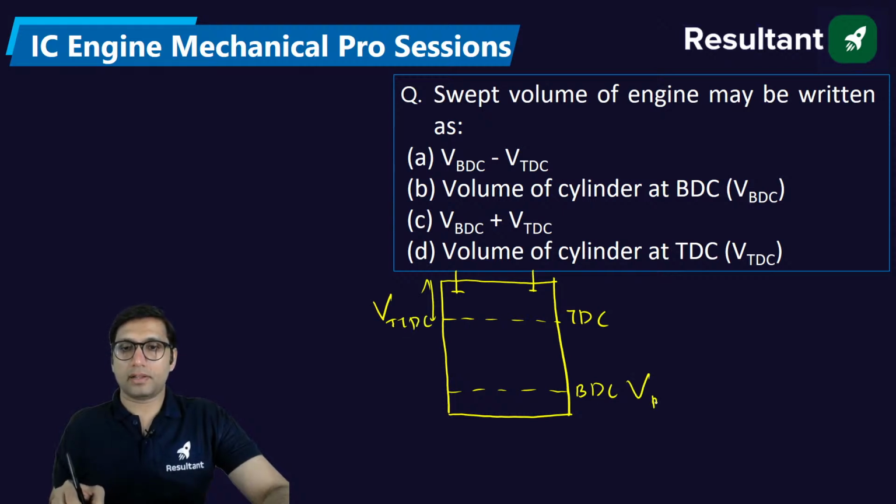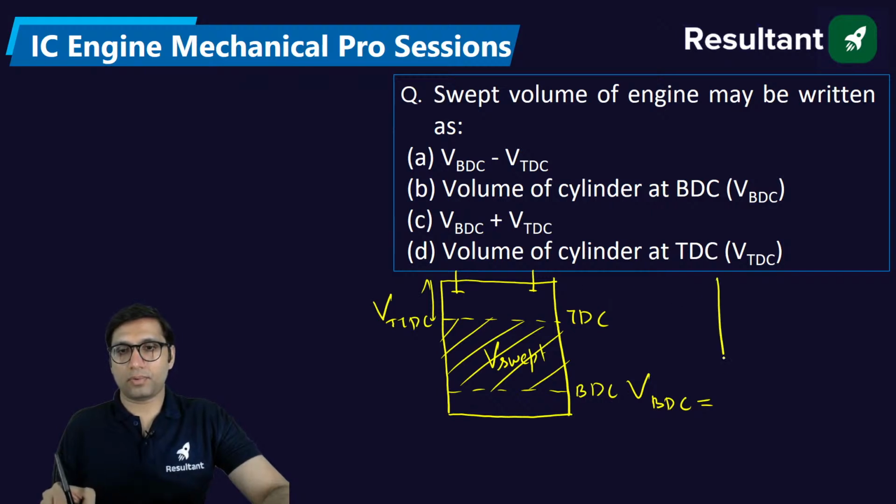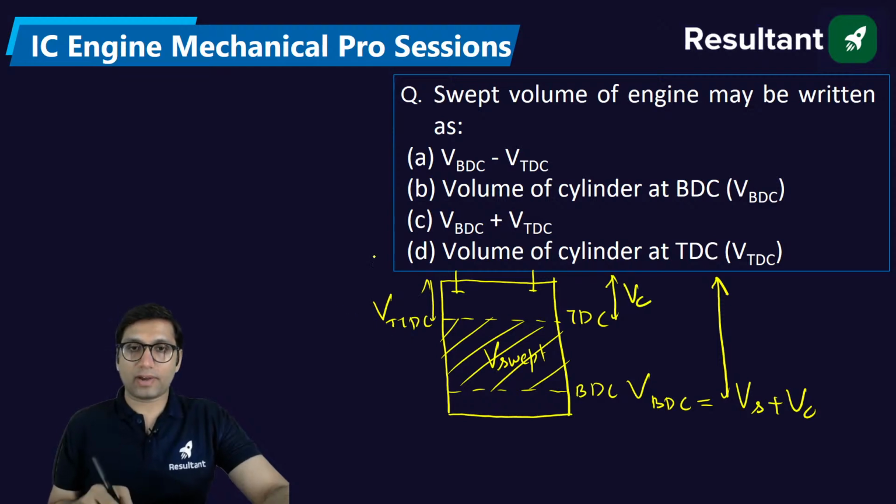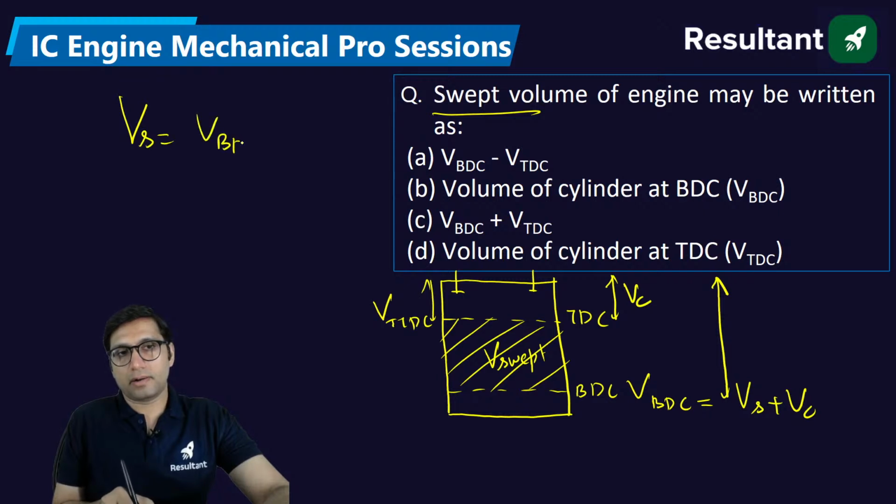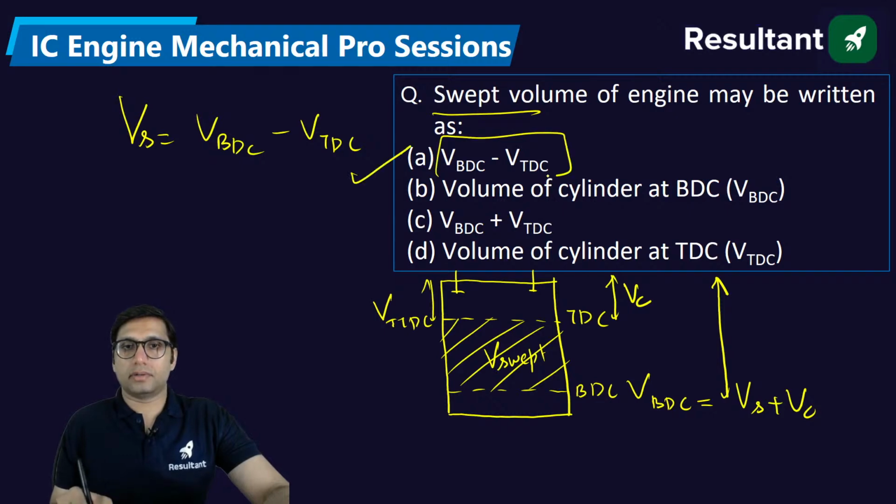Volume at bottom dead center is the sum of clearance volume plus swept volume. And between these two is your swept volume. So if you have to find the swept volume, it will be equal to volume at bottom dead center minus volume at top dead center. So you will get the answer. Okay.